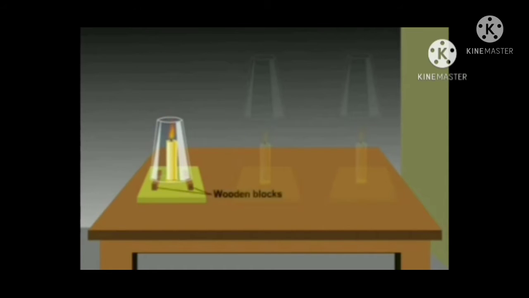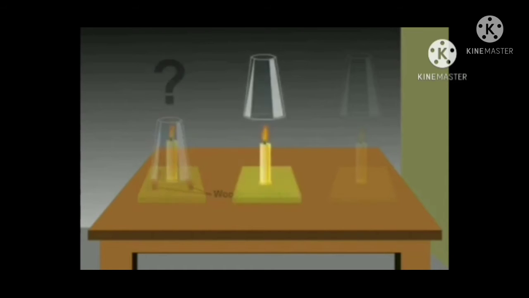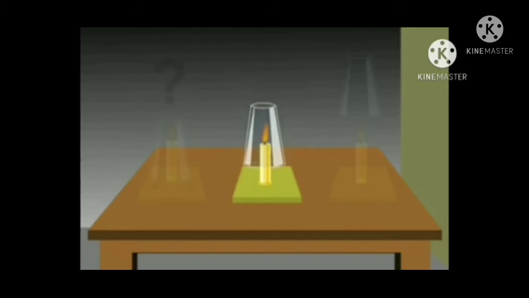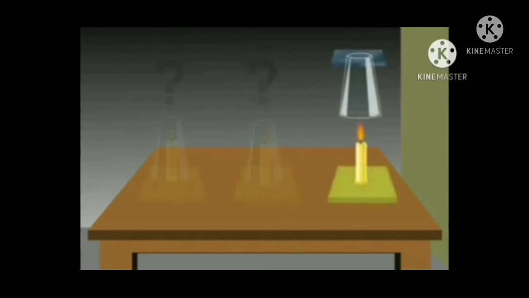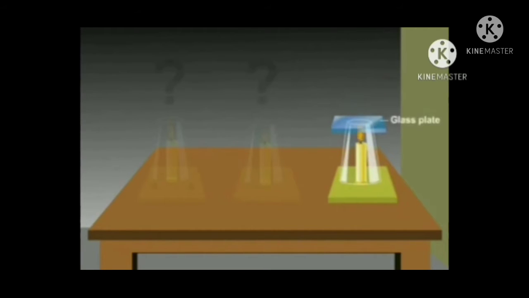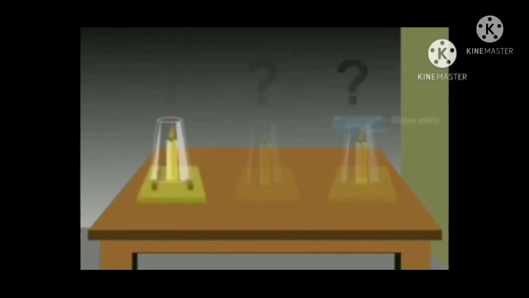Observe what happens to the flame. Now, in case 2, remove the blocks and let the chimney rest on the table. Again observe the flame. Finally, in case 3, put a glass plate over the chimney. Watch the flame again.